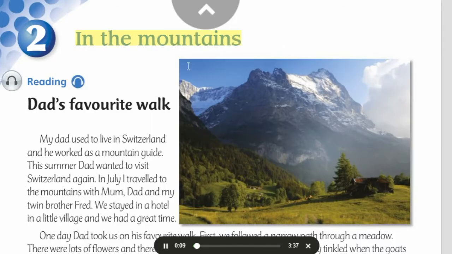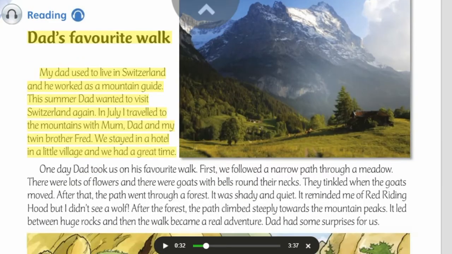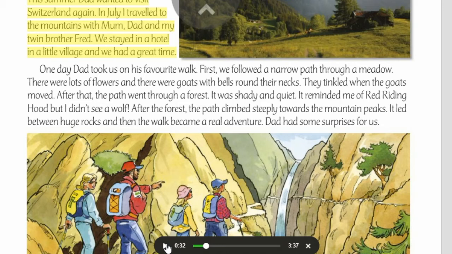Dad's favourite walk. My dad used to live in Switzerland and he worked as a mountain guide. This summer, Dad wanted to visit Switzerland again. In July, I travelled to the mountains with Mum, Dad, and my twin brother, Fred. We stayed in a hotel in a little village and we had a great time. One day, Dad took us on his favourite walk.